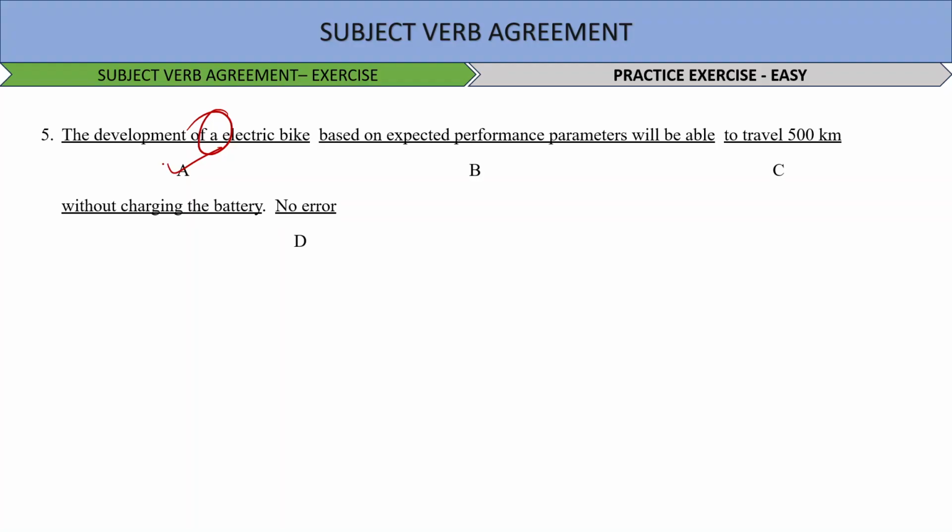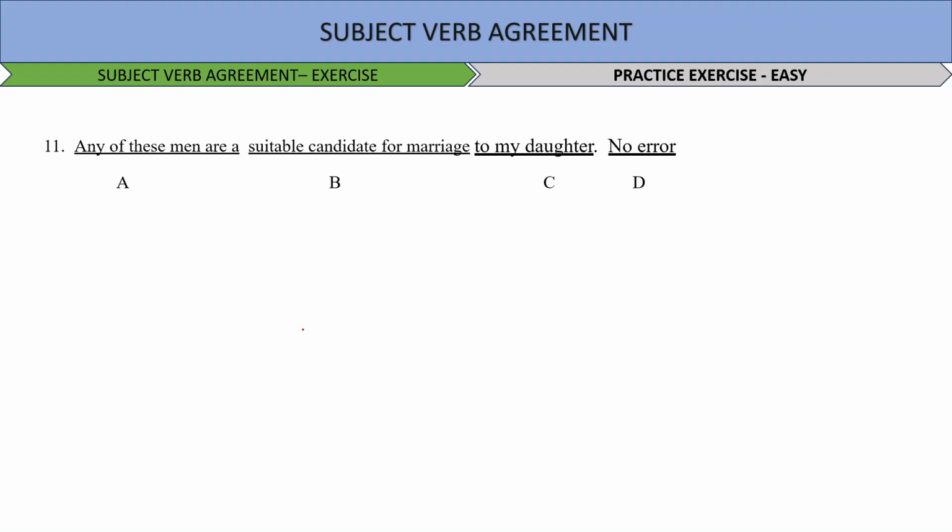Next question. Any of these men are a suitable candidate for marriage to my daughter. Again, when we say any of these, the number is singular, which agrees with the singular verb is. So, the error will be in option number A, right? Any of these men is suitable and not are suitable. It will be is suitable and not are suitable. This will be an appropriate sentence.